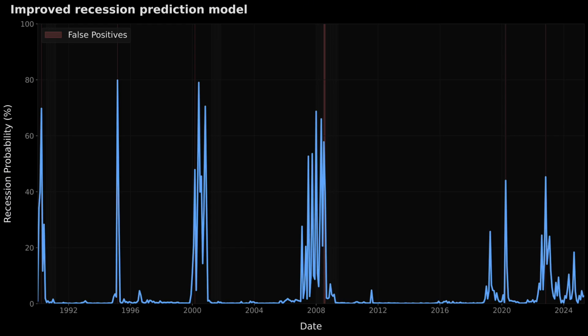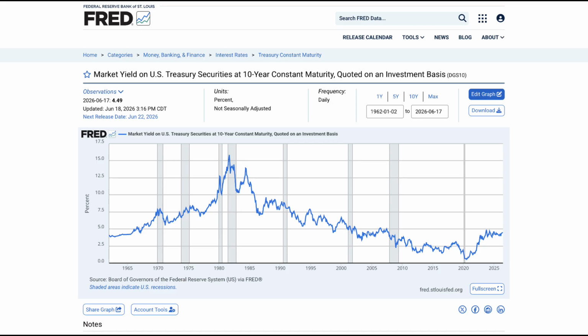First, let's look at the overall accuracy using the AUC score, where 1 represents a perfect crystal ball and 0.5 represents a random guess. The classic Fed baseline achieved a respectable 0.77, but our upgraded leading indicator AI model hit an incredible AUC of 0.94. While standard metrics like AUC look great on paper, they don't tell the whole story. The true breakthrough of this project comes down to eliminating the boy who cried wolf effect, false alarms.